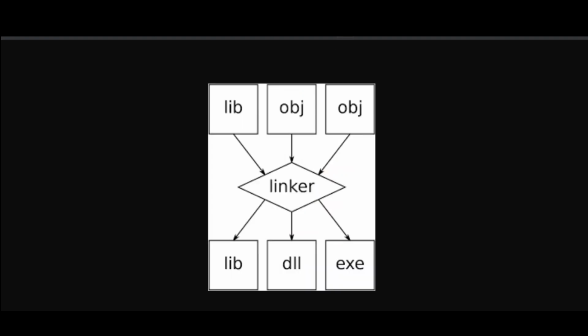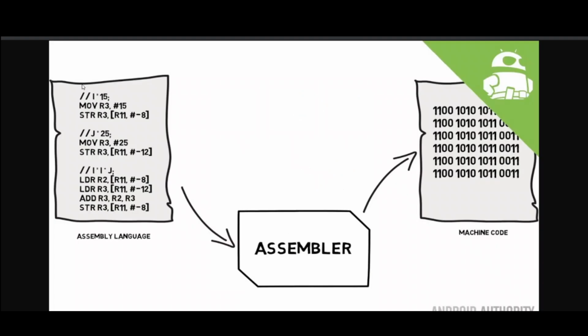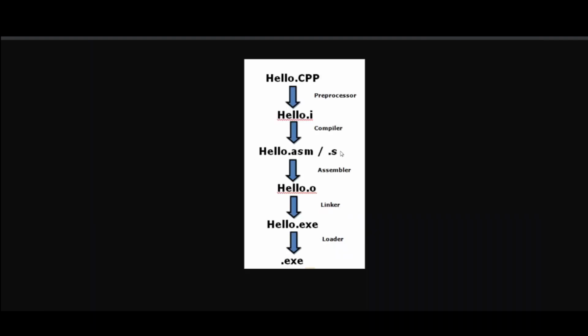Let me tell you how assembly language looks. This is the code of assembly language. If you might have done microprocessor, you might recall that this is how we write assembly language. This is how we can directly communicate with the microprocessor, and then there is the assembler which converts that into machine code. So firstly, understand how our code is going to be compiled and reach this assembly language state. The next step is to convert into .s files.